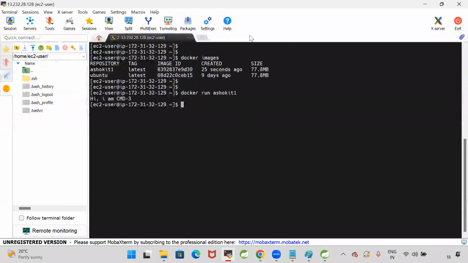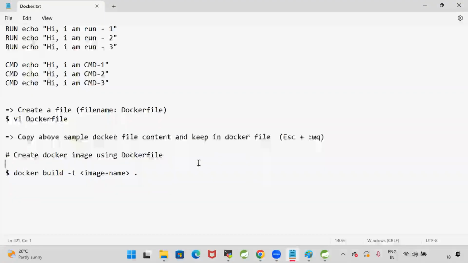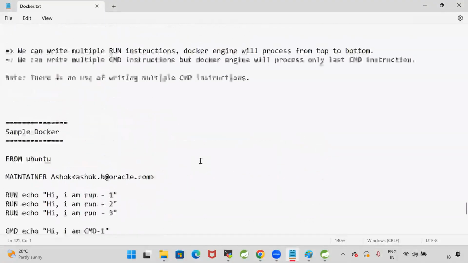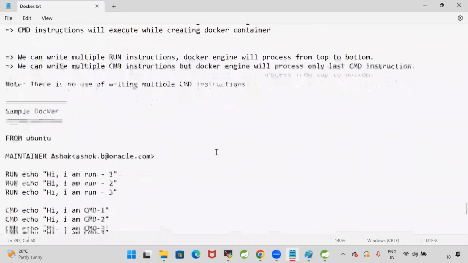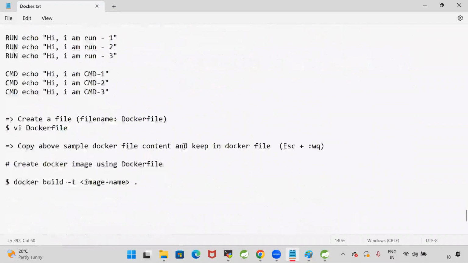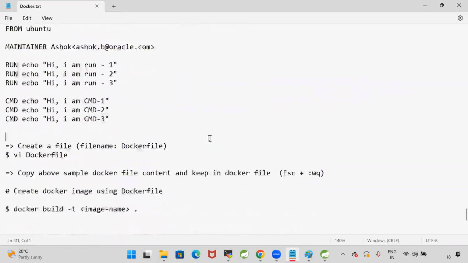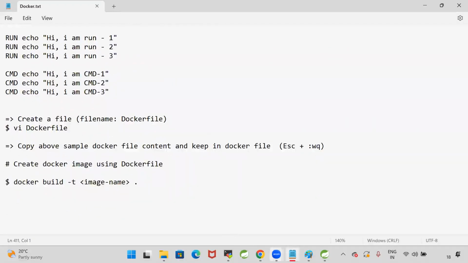Are you clear with my point? Yes. So I want you people to practice this. I will upload these Docker notes, guys. It is very, very important to understand what the Dockerfile is, what keywords we use in the Dockerfile, how to write the Dockerfile, how to build the Docker image, and how to run the Docker image.